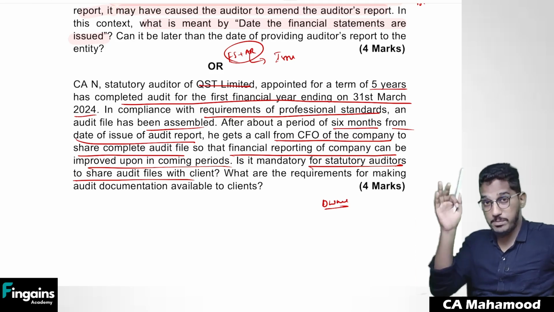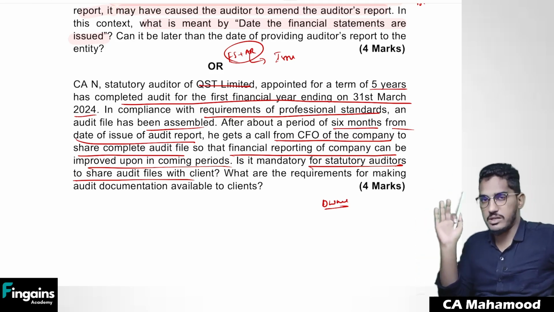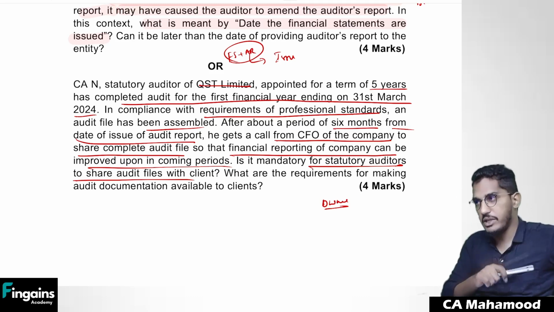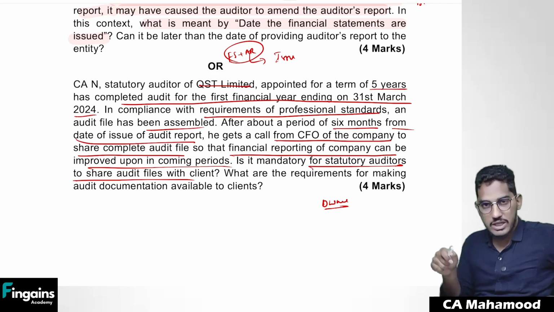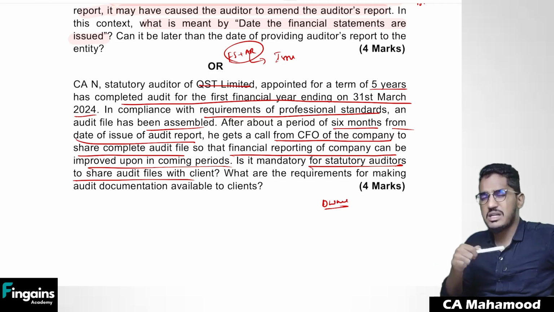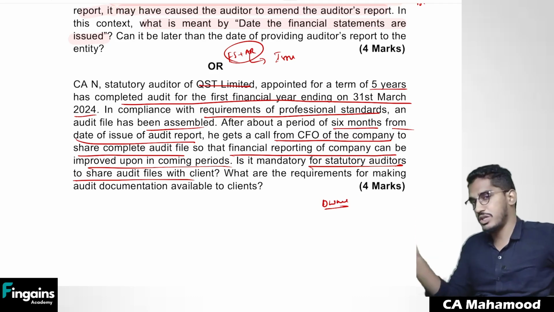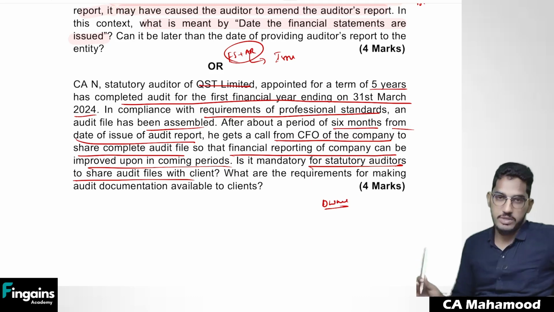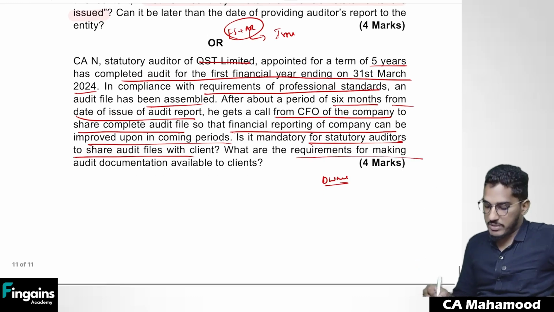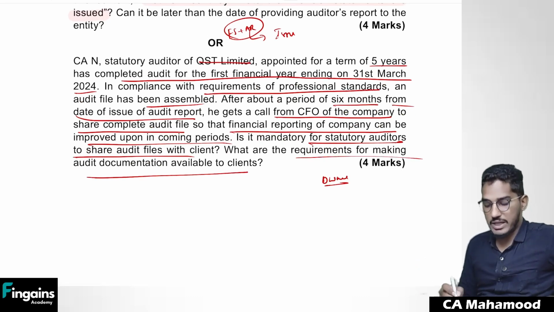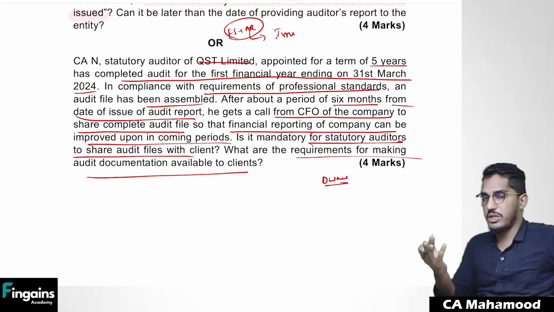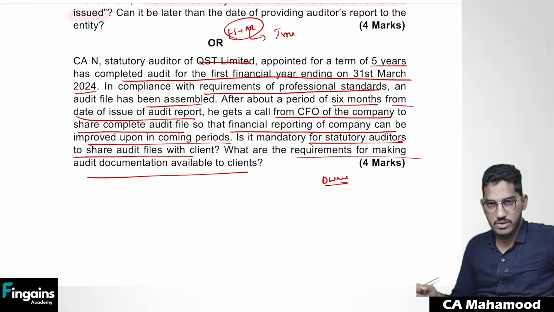The audit documentation is the property of the auditor, unless there is a legal or regulatory requirement. If there is a legal or regulatory requirement, you have to share the documentation. If there is no legal or regulatory requirement, it is completely up to your discretion. It is your choice. If you want to share, you will share. If you don't want to share, you will not share. There is no mandatory obligation. So what are the requirements for making audit documentation available to clients? There is no mandatory requirement. If the auditor wants, he will share it. If the auditor doesn't want, he will not share it.